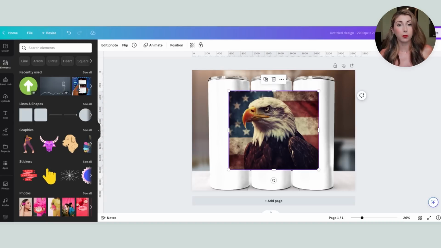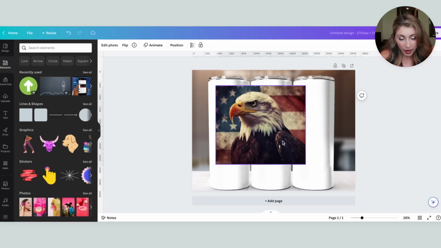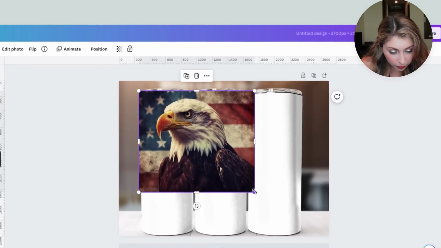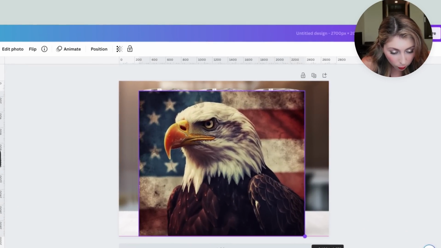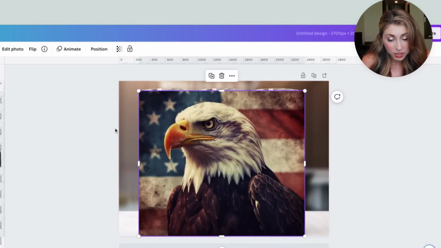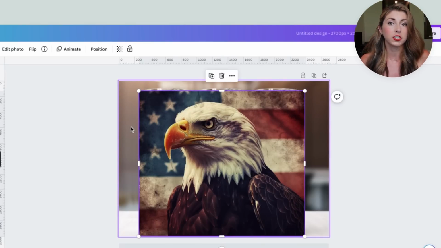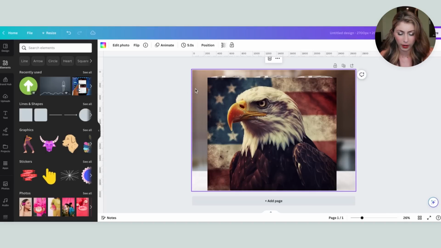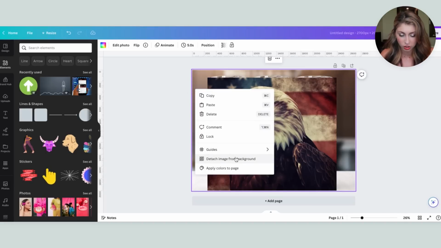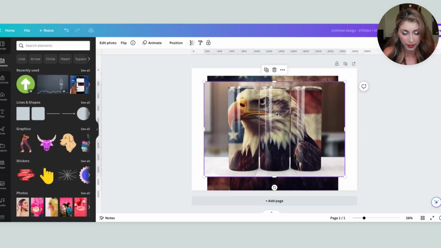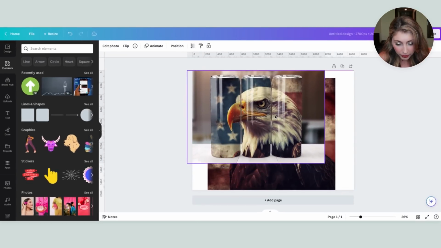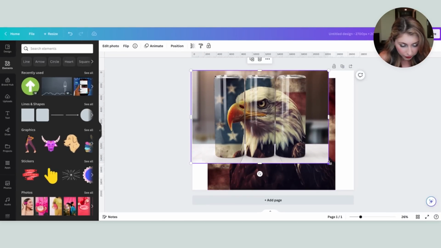But now I've brought in that image that we saved, that we created in Midjourney, and I'm going to make sure that this is covering the whole portion of the white. And then what I want to do is make sure that this is showing up behind our PNG file of the background. Sometimes Canva is annoying and it locks this to the background. Just right click, hit detach from image, and then go ahead and resize this again to fit correctly.